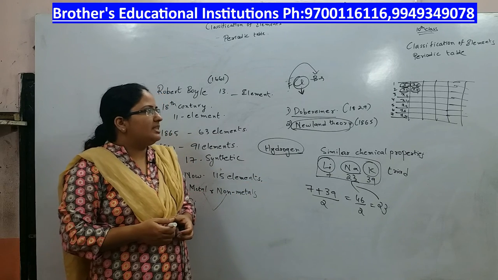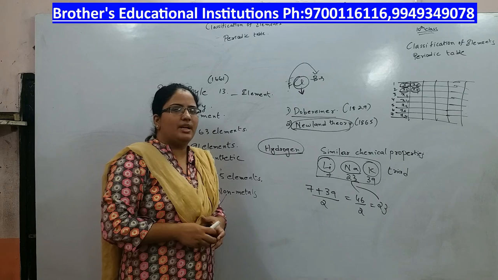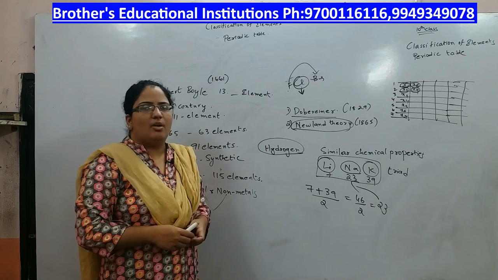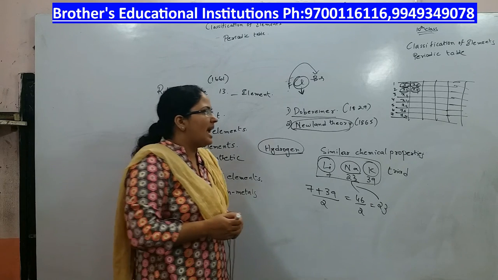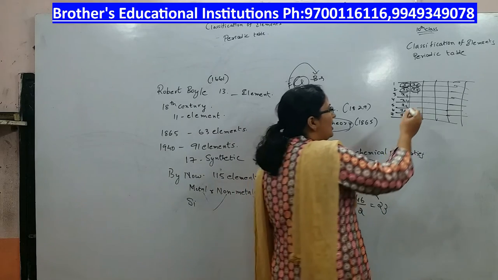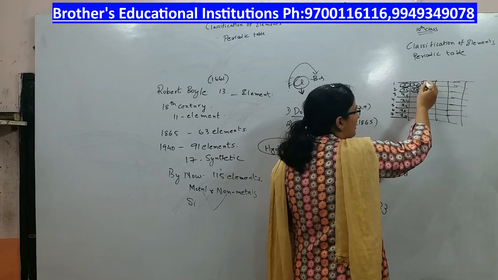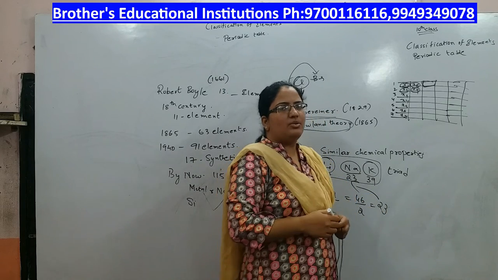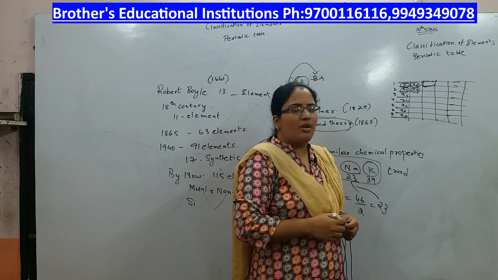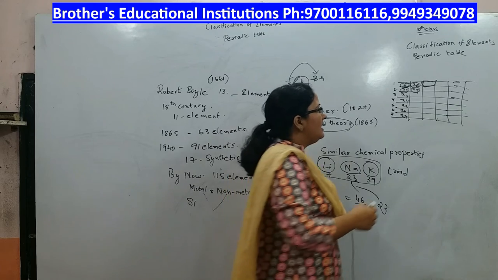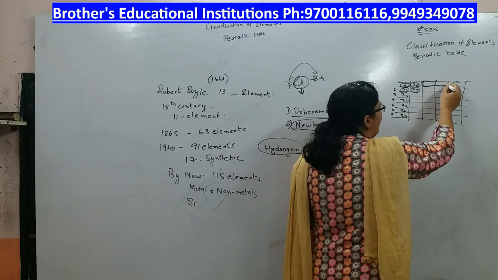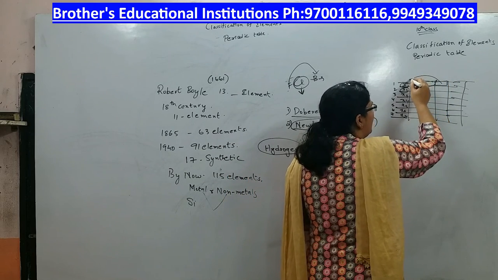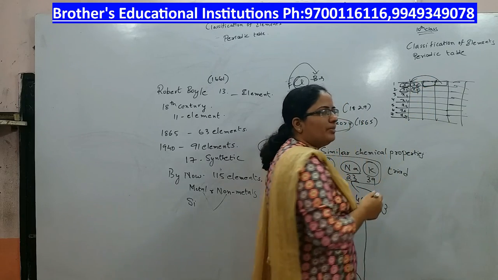Now, this classification also has got drawbacks, because at some places 2 elements were fitted in a slot. Only one element should be there in a slot, but at some places 2 elements were fitted in a slot. Second one is, there were some elements which did not match with certain elements in the same group.